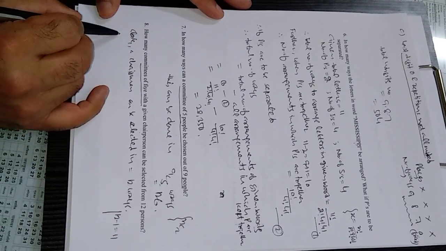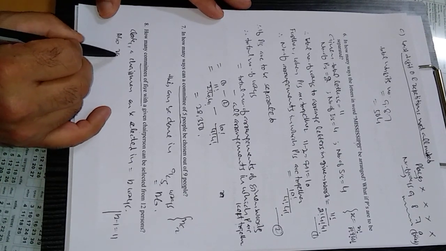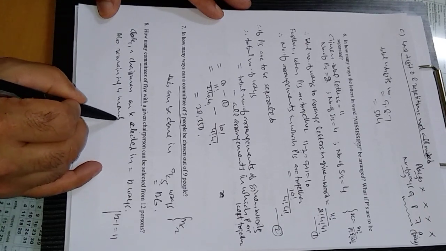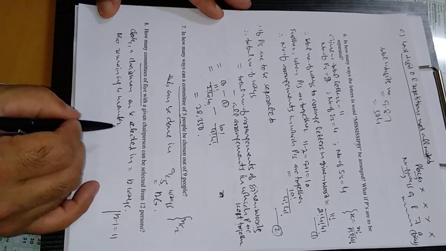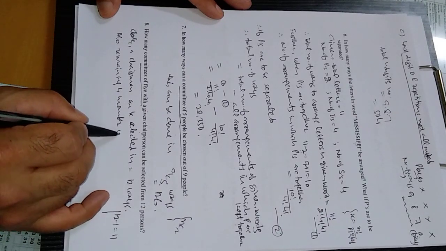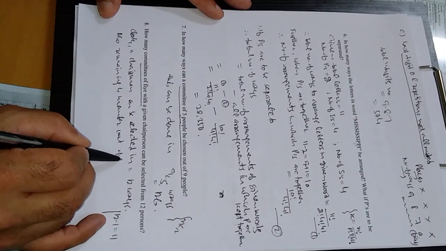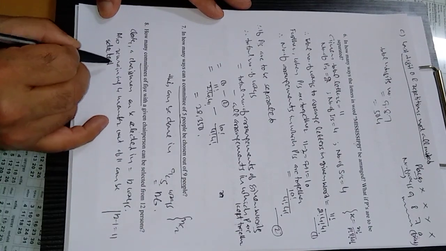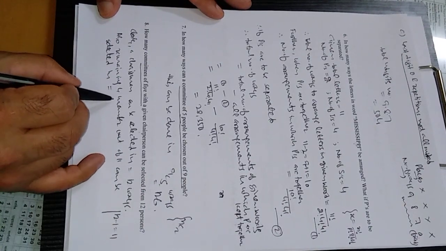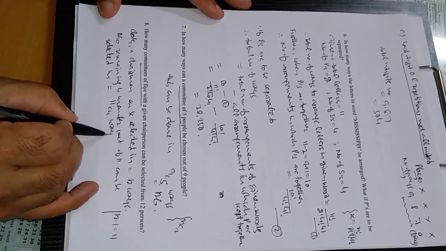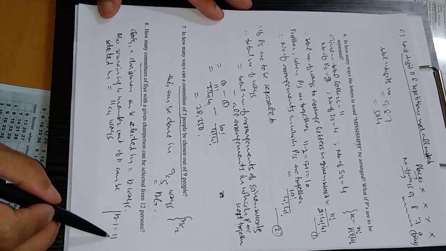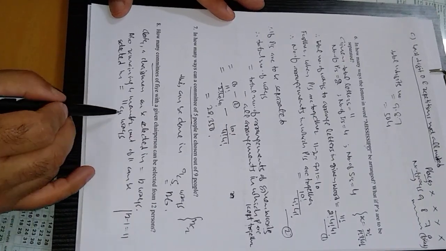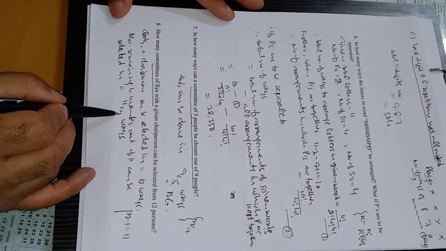Therefore, the remaining 4 members of a committee of 5 out of 11 can be selected in 11C4 ways, because 11 persons are left and one person has already been made chairperson. So out of 11, 4 persons can be selected in 11C4 ways.